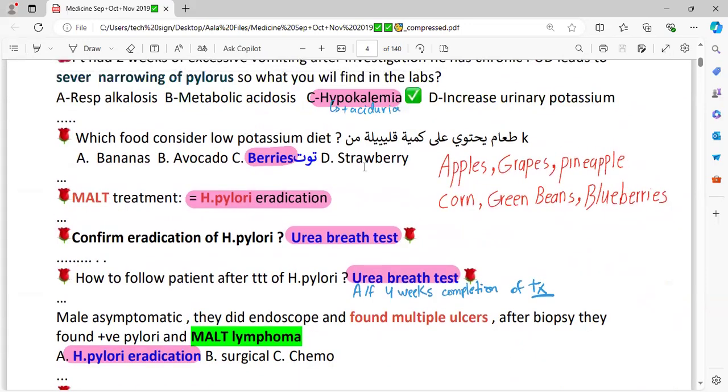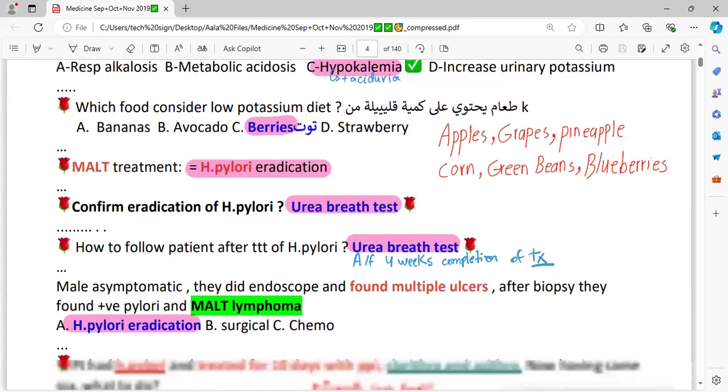In an advanced question, they would ask regarding a CKD or dialysis patient, or somebody who has hyperkalemia, which food content would be contraindicated. Banana would be contraindicated, avocado and strawberry. And look at these: apple, grape, pineapple, berries, beans, greens, and corn. They are low in potassium.